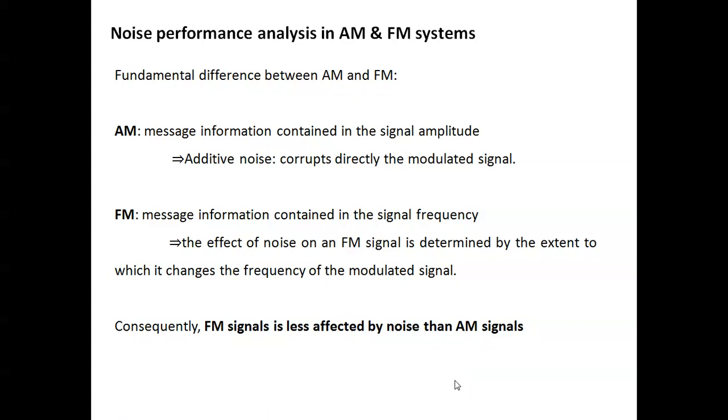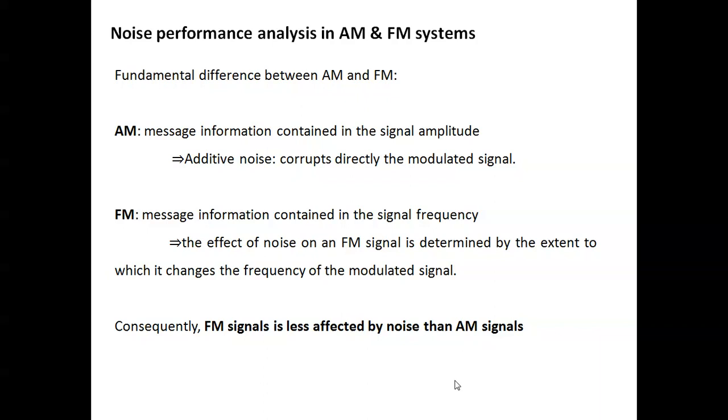Noise performance analysis in AM and FM systems. The fundamental difference between AM and FM: in AM, the message information is contained in the signal amplitude.